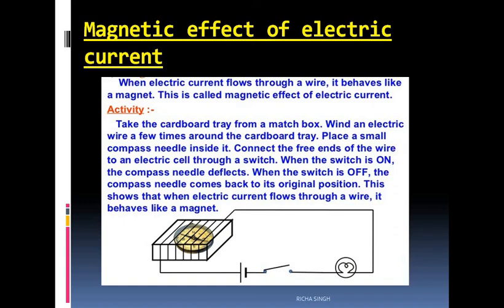This shows that when electric current is flowing through a wire, the wire is behaving like a magnet. This we have studied. Electromagnet is the term for this. And when it is behaving like a magnet, it shows deflection in the magnetic compass. So even a weak current can be detected through a magnetic compass.